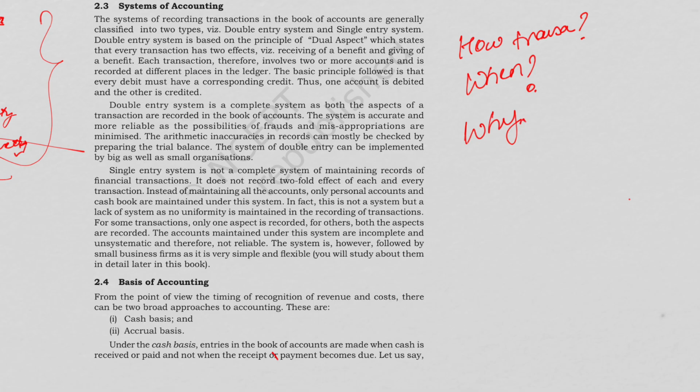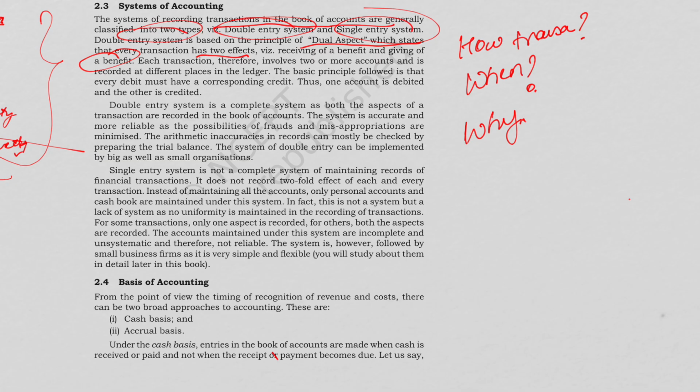So let's start. The systems of recording transactions in the books of accounts are generally classified into two types: double entry system as well as single entry system. Double entry system is based on the principle of dual aspect, which states that every transaction has two effects: receiving of a benefit and giving of a benefit.